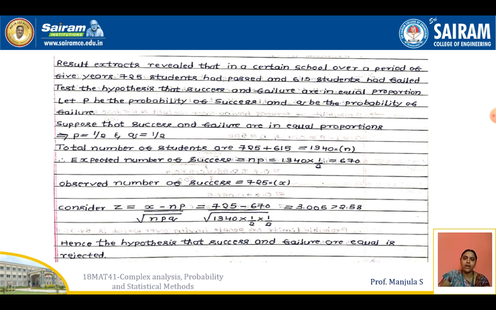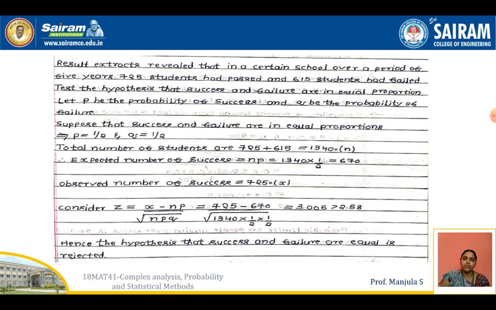So first we have to find out the total number of students. If we add the number of students passed and failed, 725 plus 615, we are getting 1340 students. This is our n value. Now we'll find out the expected number of success, that is mu equals np, 1340 into 1 by 2. We are getting 670.